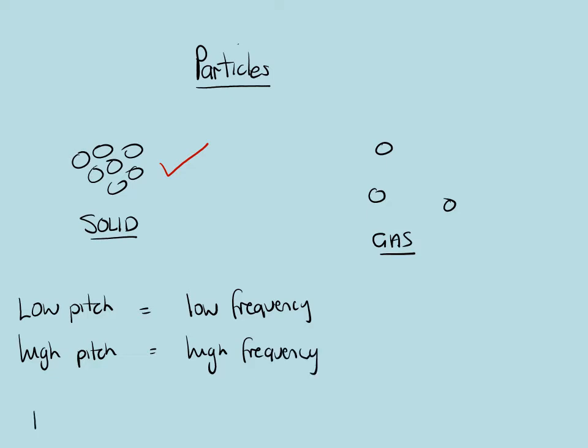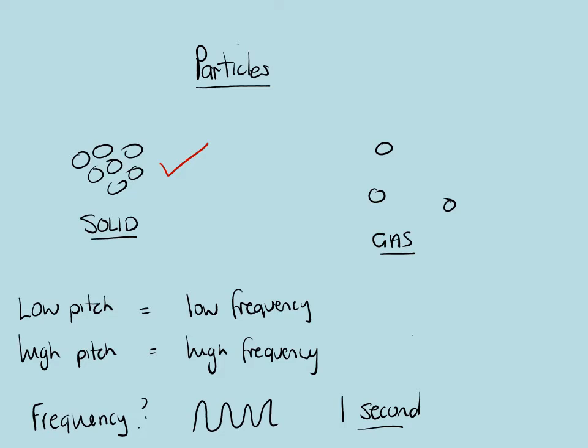Now, frequency, what is that? Frequency is how many waves are produced in 1 second. That's the frequency, how many waves are produced in 1 second.